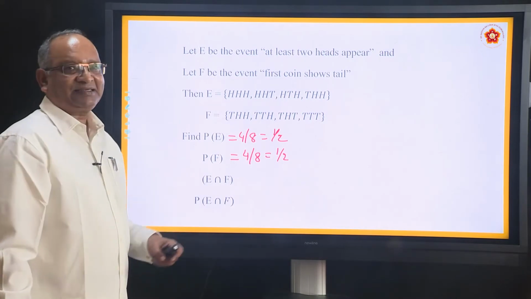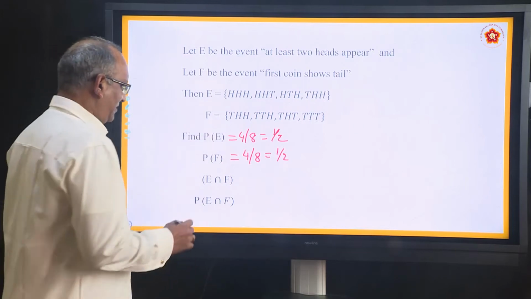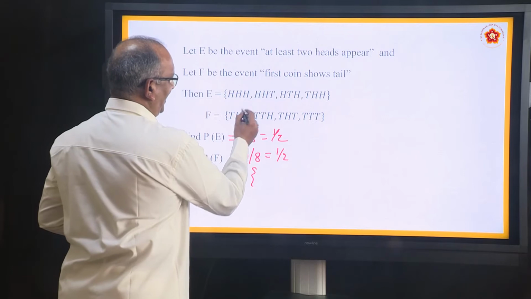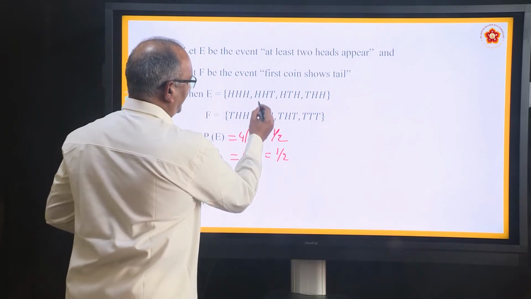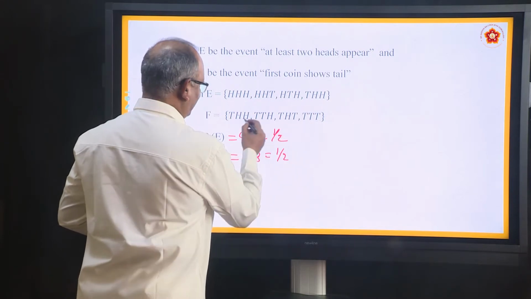What is E intersection F? The elements which are common to both. Compare both of them and write E intersection F. Compare. What all are common? HHT? No. HTH? No. THH? Yes.